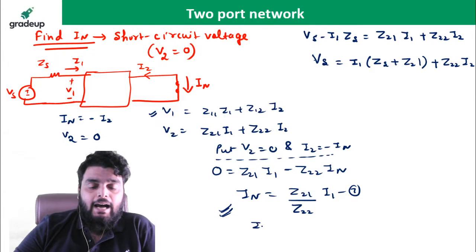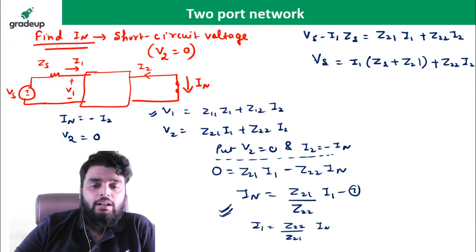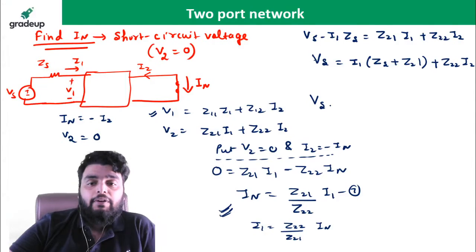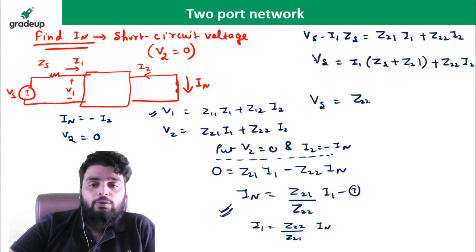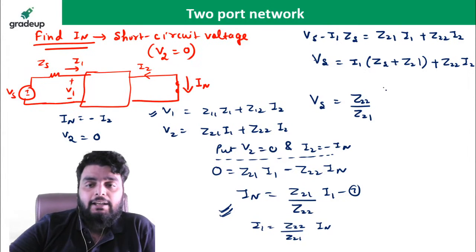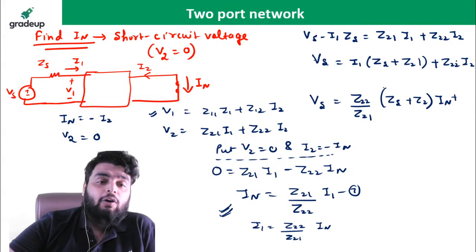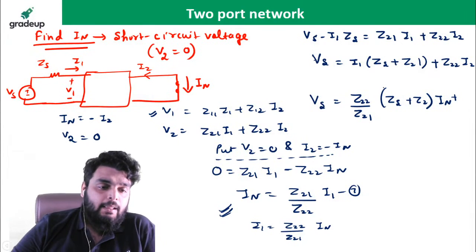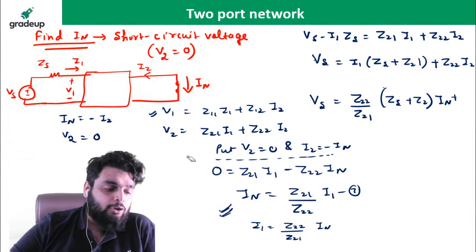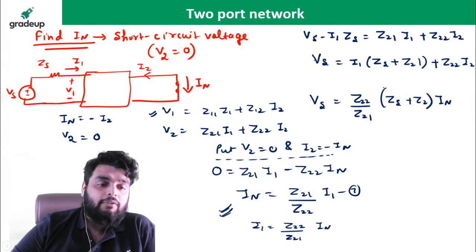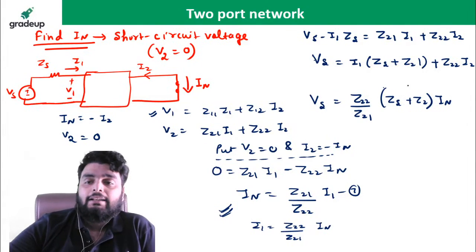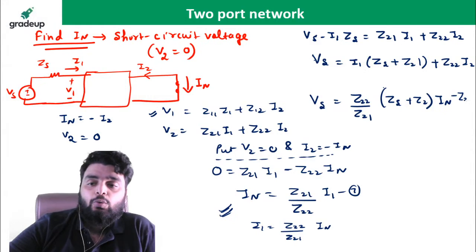Or you can also write I1 is equal to Z22 over Z21 times IN. So just put the value. So Vs is equal to Z22 over Z21 times IN times Zs plus Z21 IN plus, now what is I2? I2 is negative of IN. So if I2 is negative of IN, it will be put like this, minus Z22 IN.